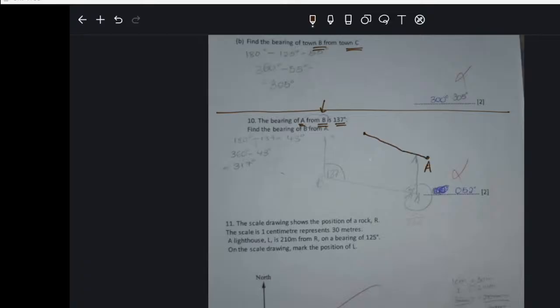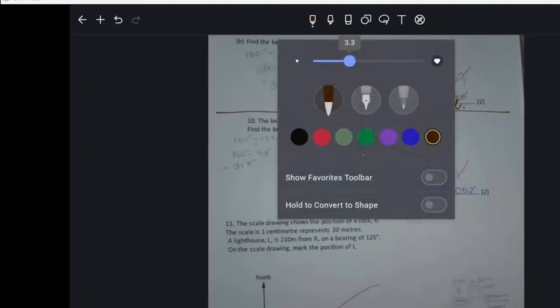You need a line which joins them, the B and the A. Then you need your north. Then this will be your 137 degrees. This is the north, and here you should just put another north. This is another north. So now here they've told you the bearing.